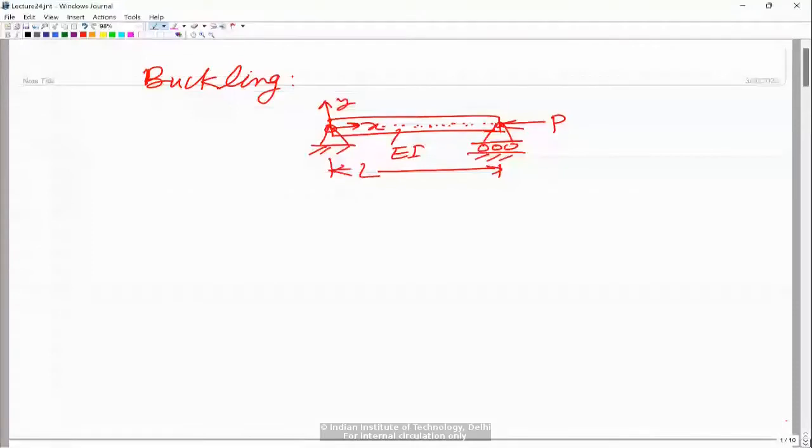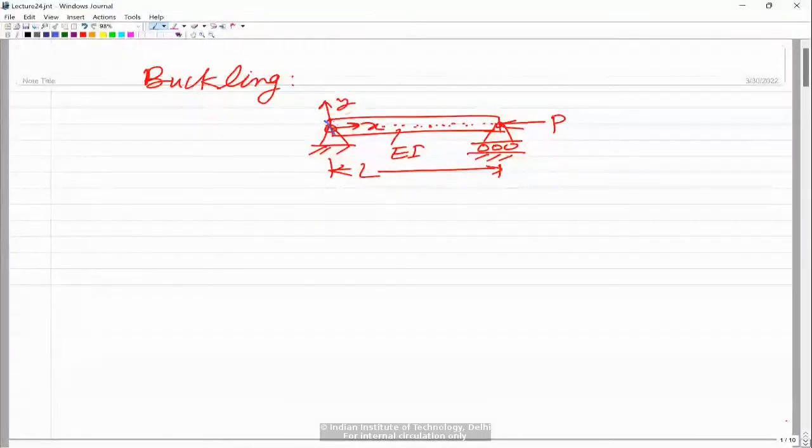So this beam might take a shape like this. Finally, the beam would take a shape like this, and of course it would move axially also. So finally, the beam might be taking some shape like this. It will come over here. So this is what we call the buckled configuration of the beam.